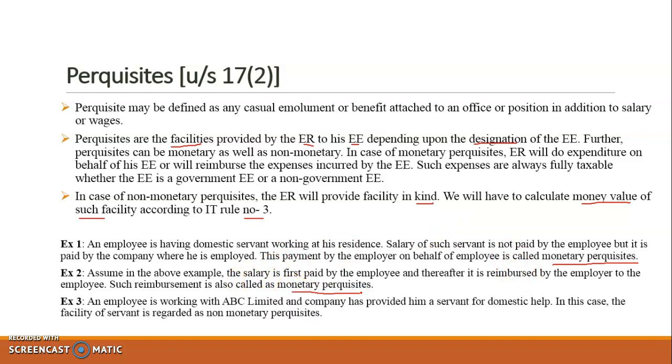In example 3, an employee is working with ABC Limited and the company has provided him a servant for domestic help. In this case, this facility is given in kind. It means the company is not paying on behalf of the employee and not even reimbursing the amount. So in this case, whatever the facility is given in kind, that is called as non-monetary perquisites, and we have to calculate the money value of such facility as per IT rule number 3. And whatever the money value you'll get, that will be taxable as per various conditions. So every time there will be different types of conditions and rules which we have to follow.